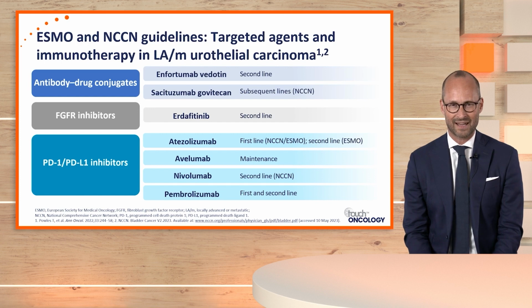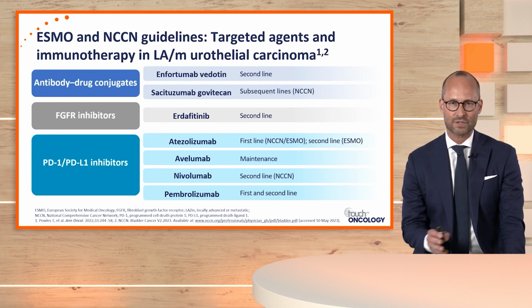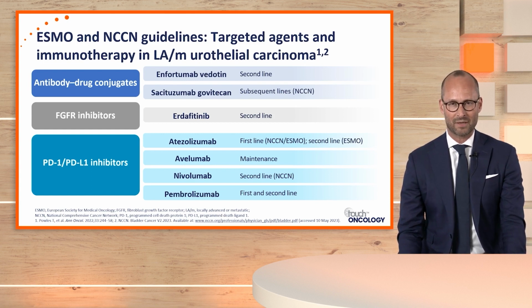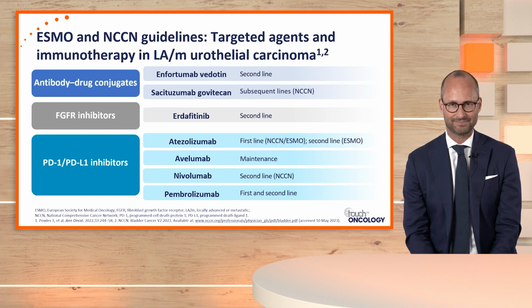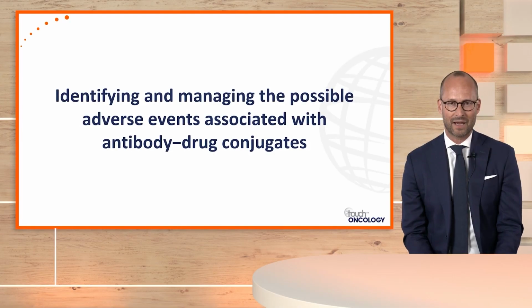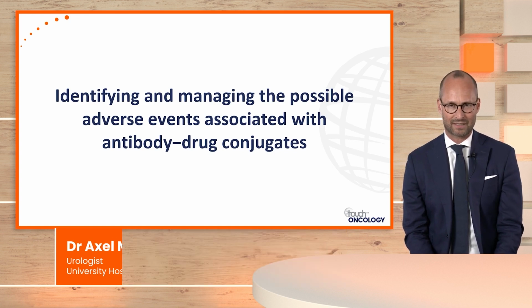ESMO and NCCN recommendations for targeted agents in locally advanced and metastatic urothelial carcinoma are seen here. Several indications from first line to second and last line for antibody-drug conjugates, FGFR inhibitors, PD-1 and PD-L1 inhibitors. Identifying and managing possible adverse events associated with antibody-drug conjugates.